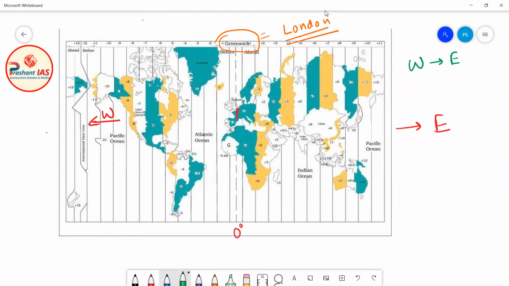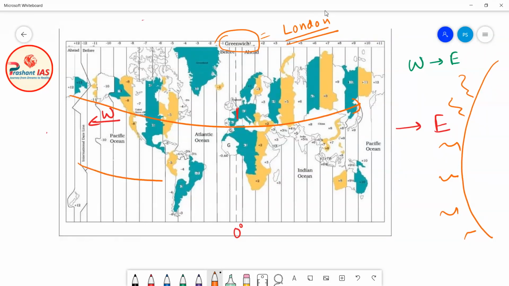Now let us suppose that the earth is rotating from west to east, and this is the sun. If the earth is rotating from west to east, then which places will experience the sunrise first, eastern places or western places? If you imagine the earth rotating in this direction, then definitely all the places in the east will experience the sunlight first, or the sunrise first.